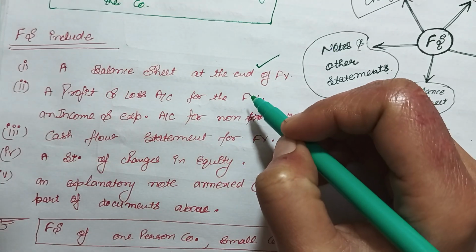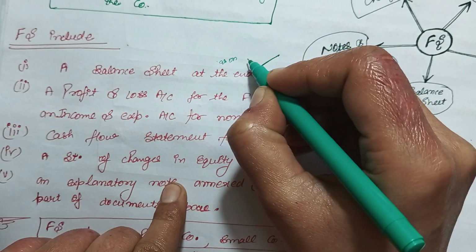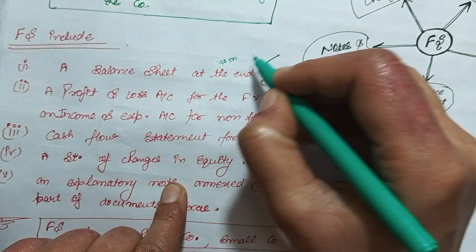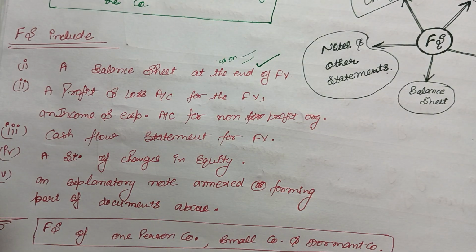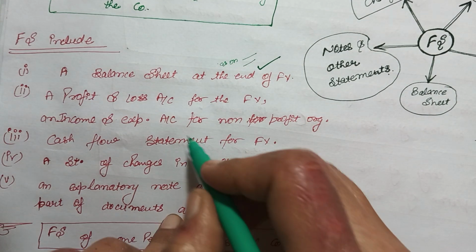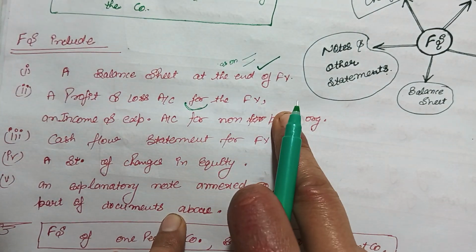Okay, balance sheet as on this date for this year. A balance sheet is prepared for a specific date, but the profit and loss account is prepared for the financial year, like it is mentioned here also, for the financial year.